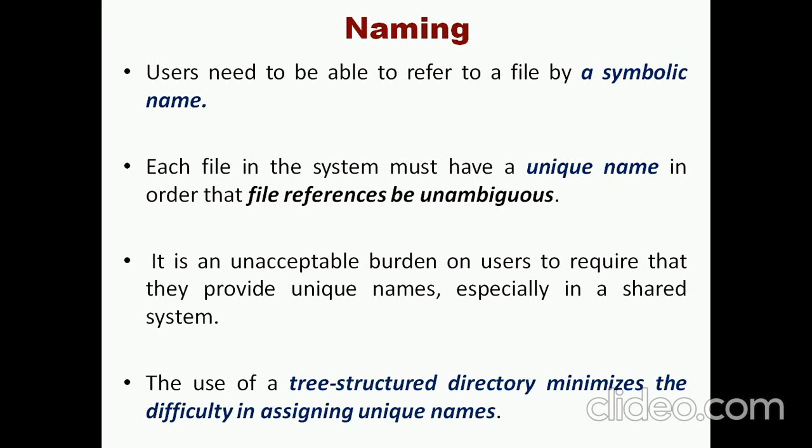And next I will move on to the topic called naming. Each and every file should have a name, then only is it easy for us to access a specific file. That name is called a symbolic name. All symbolic names should be unique, then only can we remove the ambiguity among the various files and the various users.